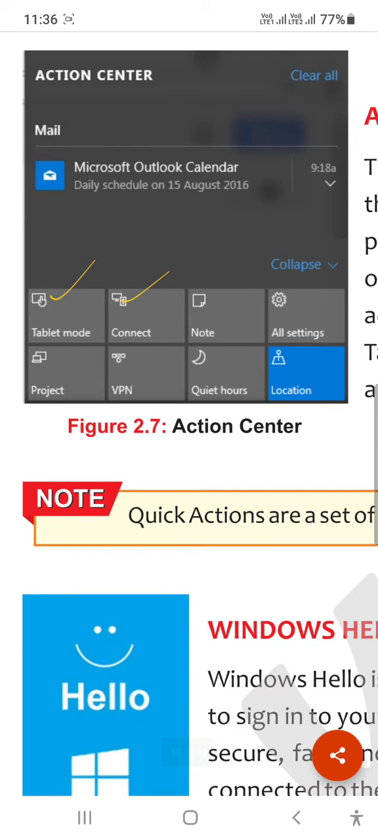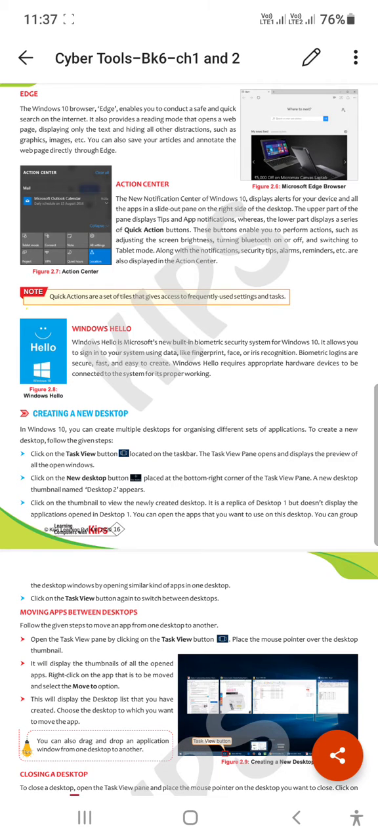Tablet mode, connect, note, all settings, project, VPN, and many different options are available in this Action Center. Is it okay? It means it is an option that gives you quick access if you want to change settings and perform any task, right?